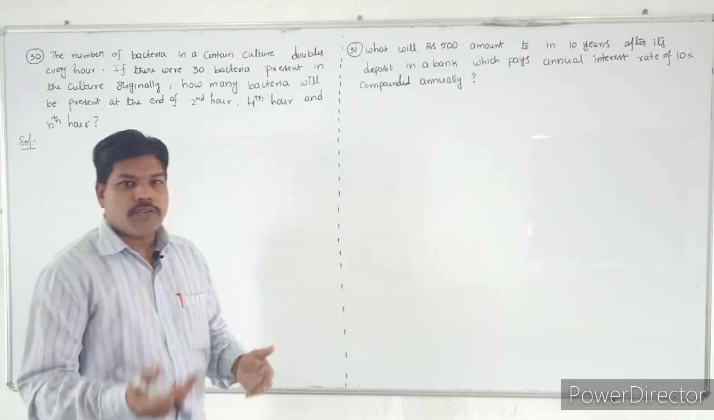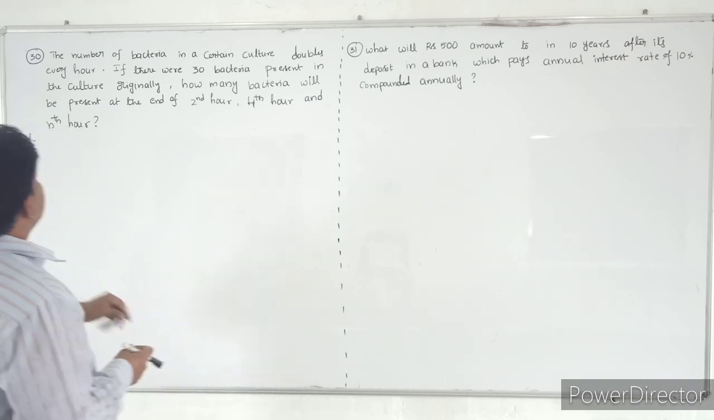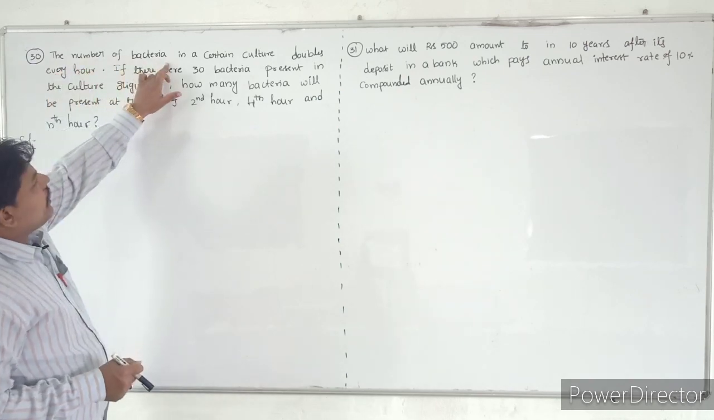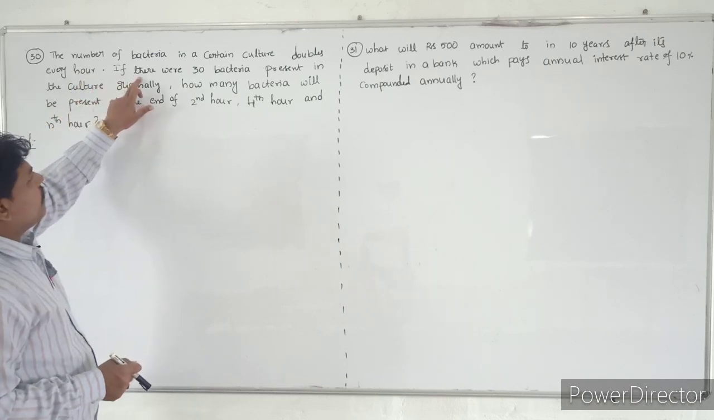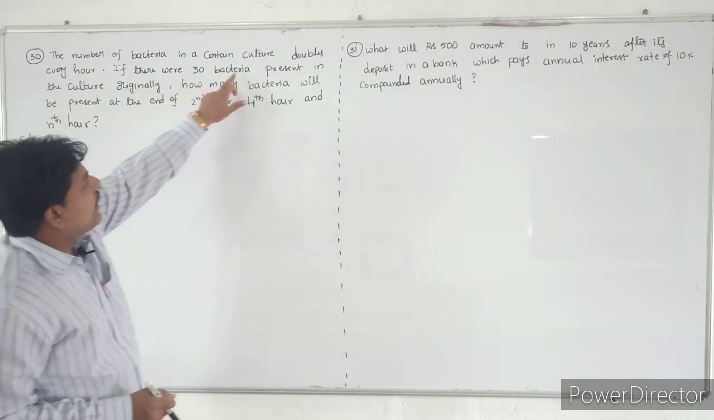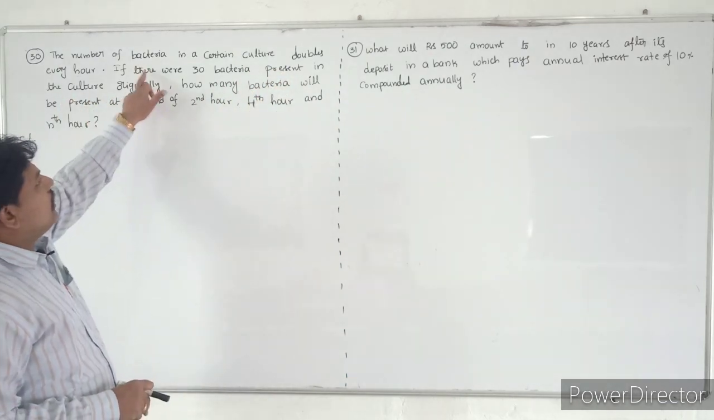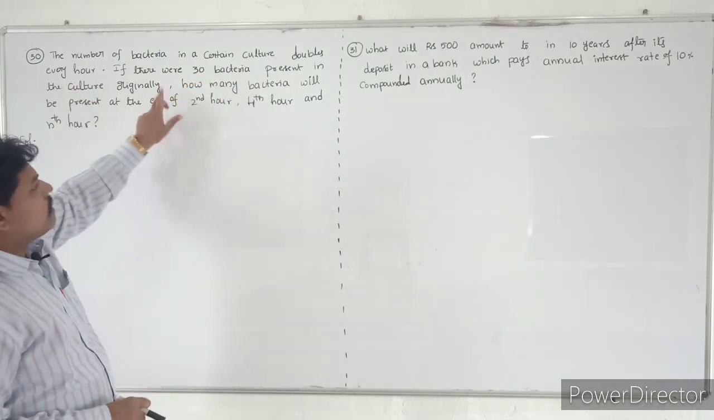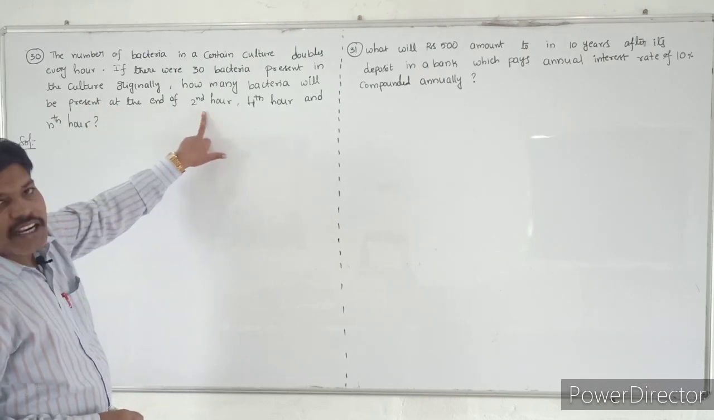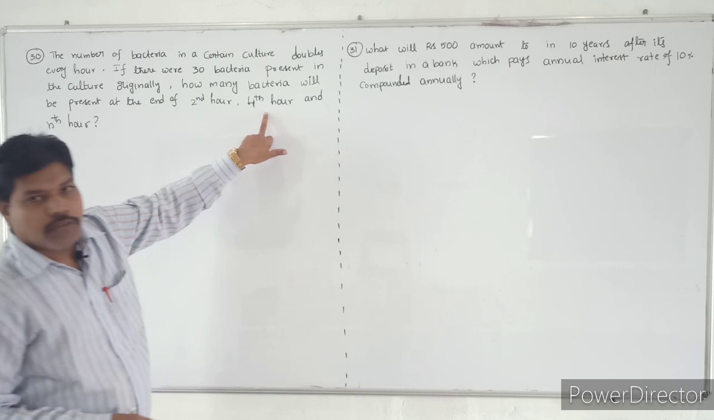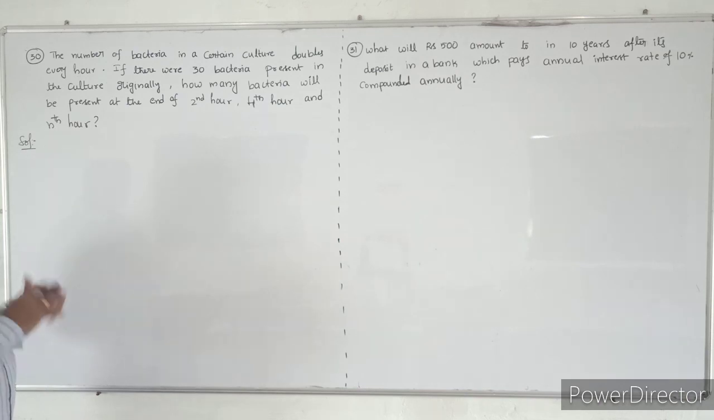See students, so today we are going to discuss problem number 30. What is problem number 30? The number of bacteria in a certain culture doubles every hour. If there were 30 bacteria present in the culture originally, how many bacteria will be present at the end of the second hour, at the end of the fourth hour, and at the end of the nth hour? That is the question.